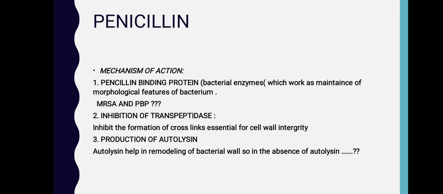Next, inhibition of the transpeptidase and the production of the autolysin enzyme. Autolysin helps in the remodeling of the bacterial wall. So in the absence of autolysins, remodeling of the bacteria does not occur, and there is a disturbance in the integrity of the bacterial cell.